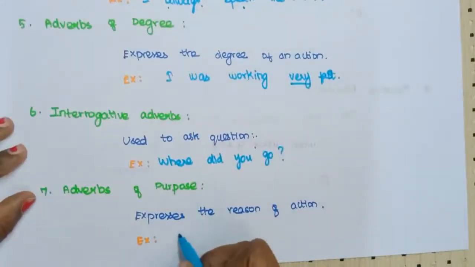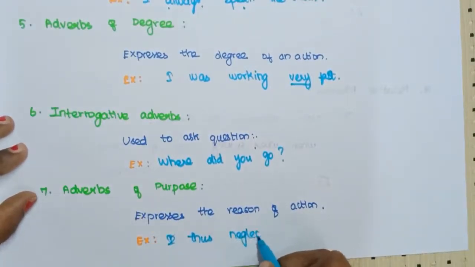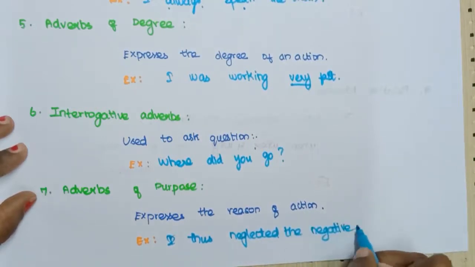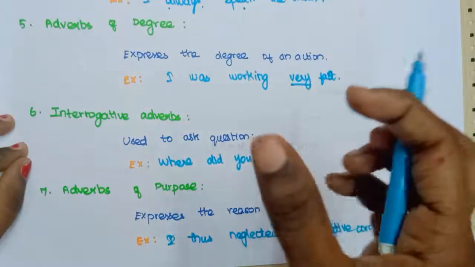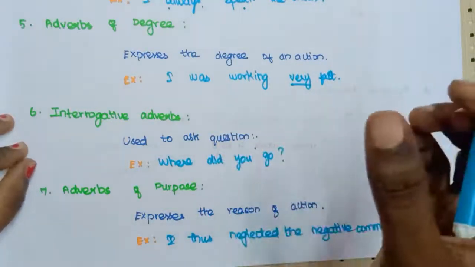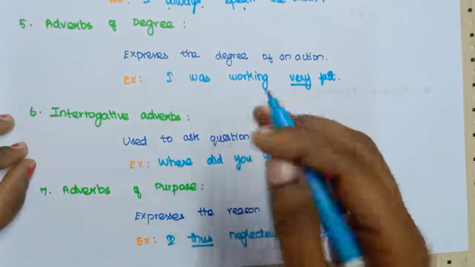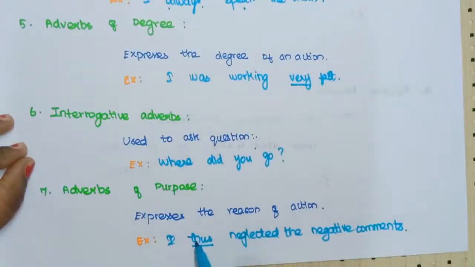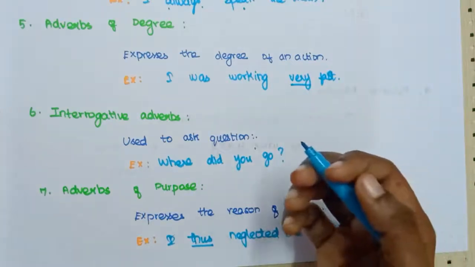Now for example, if you say, I thus neglected the negative comments. So why did I neglect the negative comments? I just have a reason for that. In order to describe that reason, I'm using this word thus. So it is called adverbs of purpose or adverbs of reason. Can you understand, friends? Now what is the adverb here? Thus is the adverb here, the adverb of purpose.